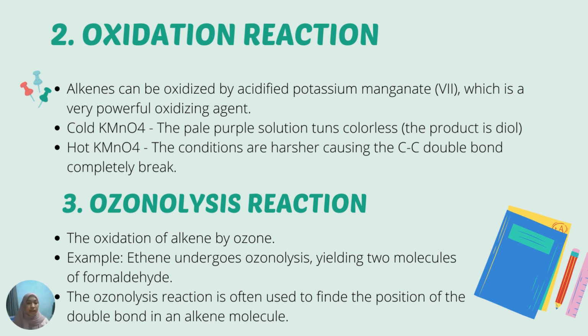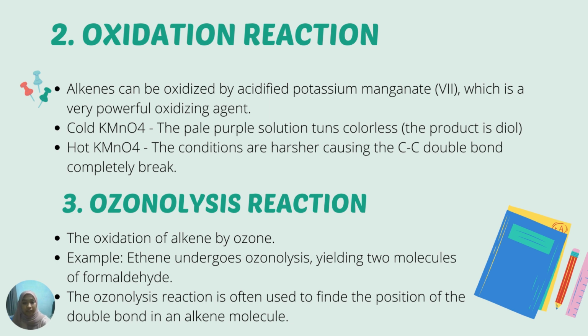The last one is the ozonolysis reaction. Ozonolysis is the oxidation of alkenes by ozone. Here, both the sigma and pi bonds of the alkene are broken. Ozone has a dipolar ion structure which first adds to the pi bond of the alkene to form a highly unstable molozonide, which then rearranges by breaking the carbon-carbon sigma bond to give ozonide.